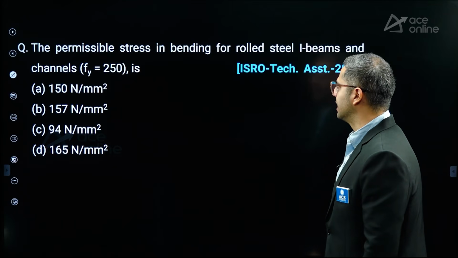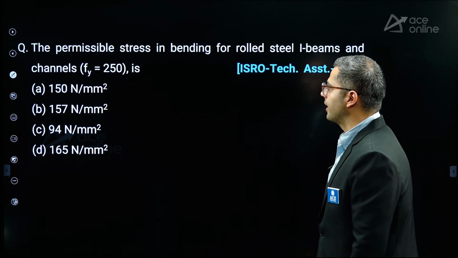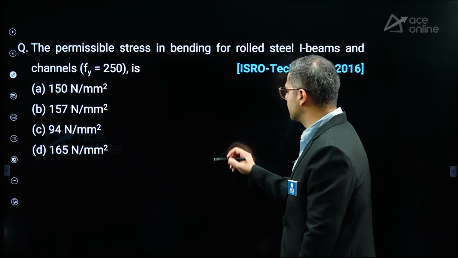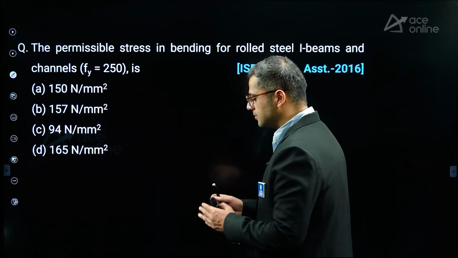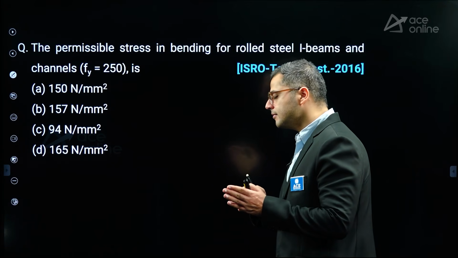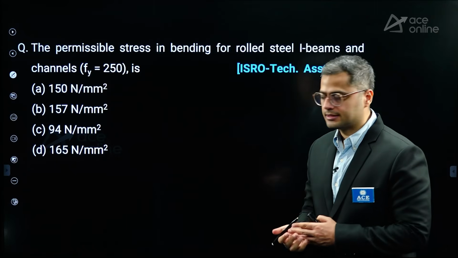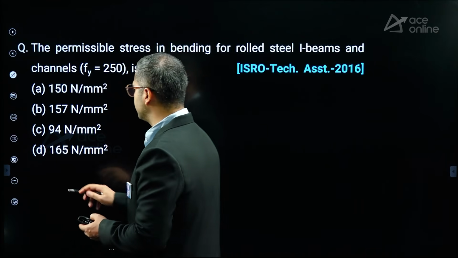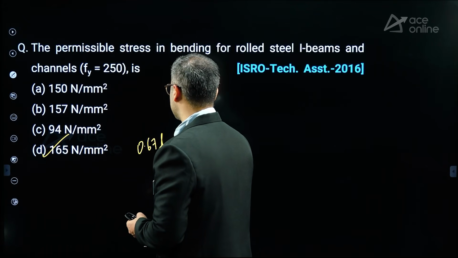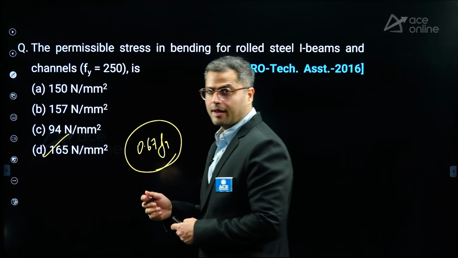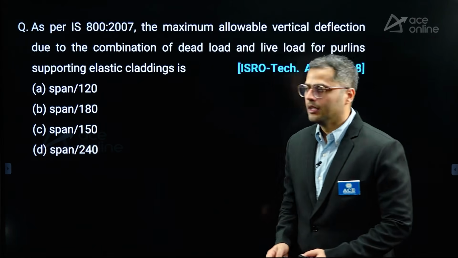The permissible stress in bending for steel I-beams for Fy 250. So it is for axial compressive stress and for bending compressive stress and bending tensile stress. The permissible stress is 0.67 times Fy. So if you consider 0.67 times Fy, it will be 165 Newton per mm square. Now let's see our next question.